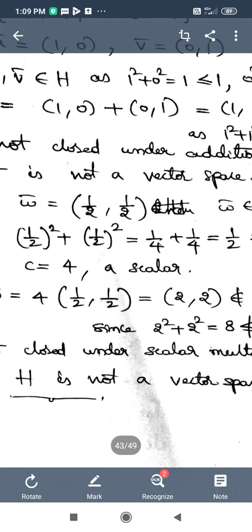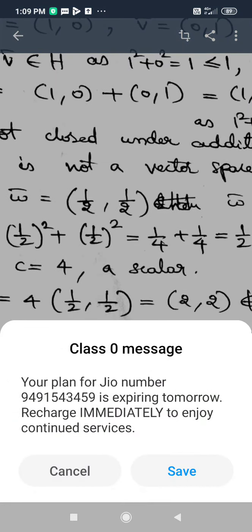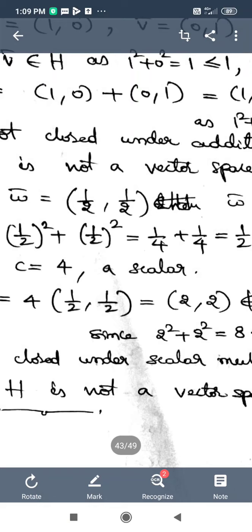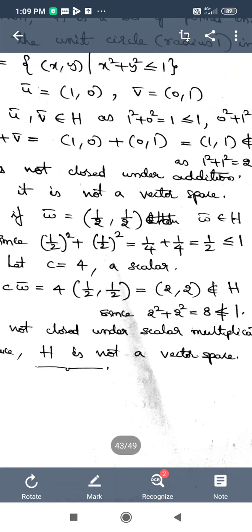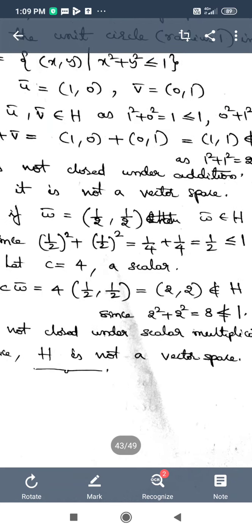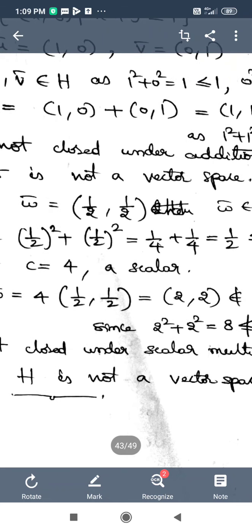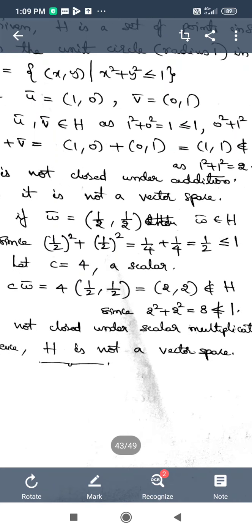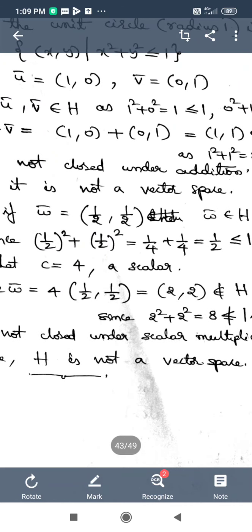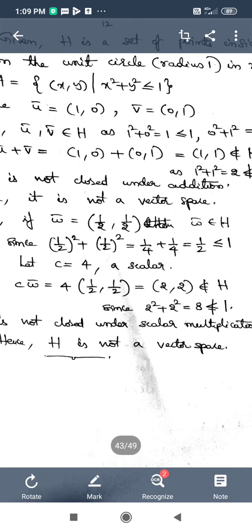1 by 2, x I have taken 1 by 2, and even y I have taken 1 by 2. So x square plus y square gives us 1 by 2 whole square plus 1 by 2 whole square, which is 1 by 4 plus 1 by 4, and the answer is equal to 1 by 2. I have chosen the scalar c is equal to 4. Scalar can be anything, any real number, any real value you can consider. So I have chosen c is equal to 4 as the particular specific scalar. Now consider c w bar.